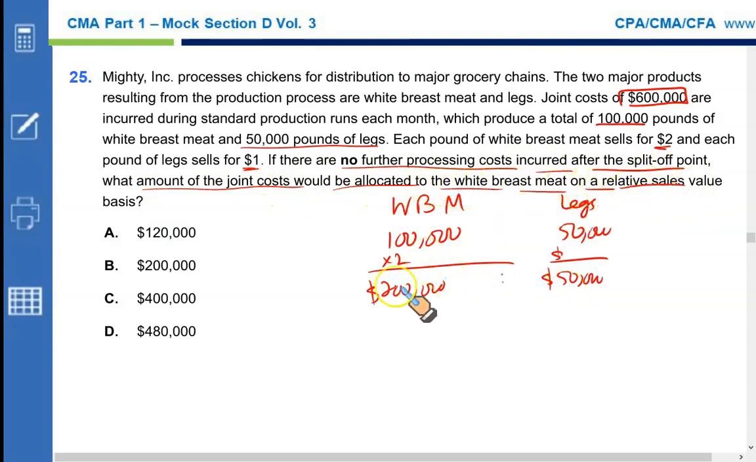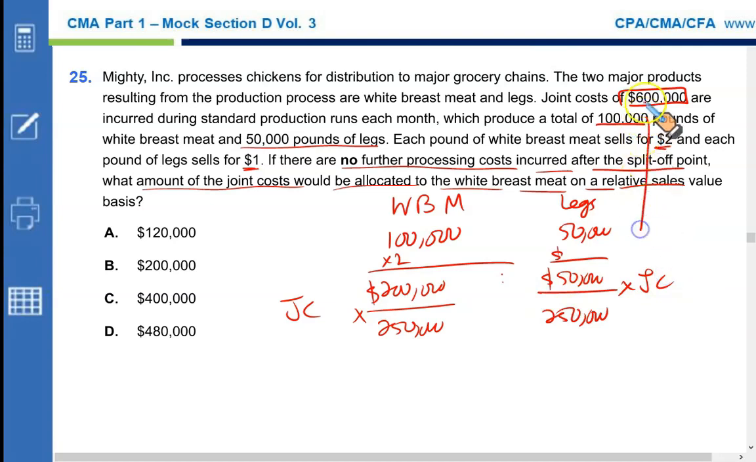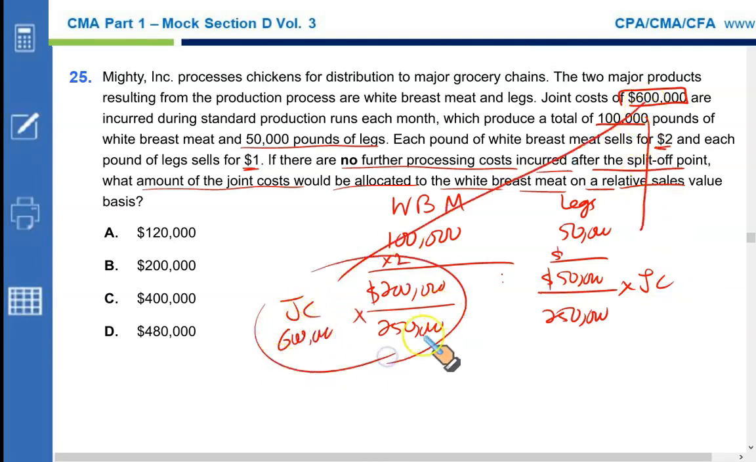So this is going to be the relative sale value proportion: 200,000 upon 250,000 multiplied by the joint cost, and 50,000 divided by 250,000 multiplied by the joint cost, which is $600,000. So simply plug in 600,000 for this part of the arrangement and you will get 480,000. So that would make D the correct option.